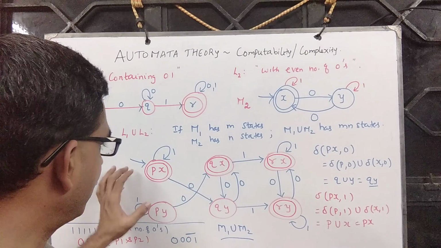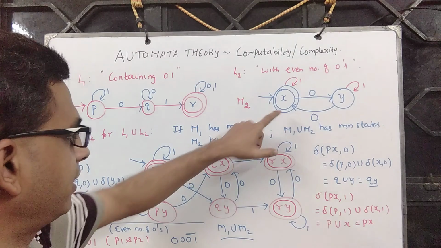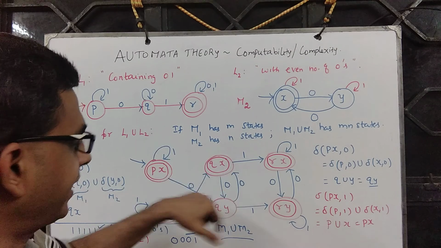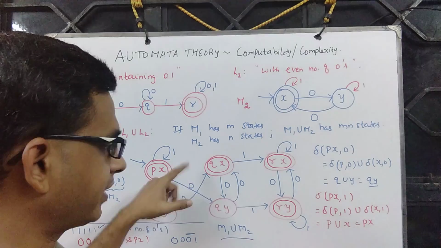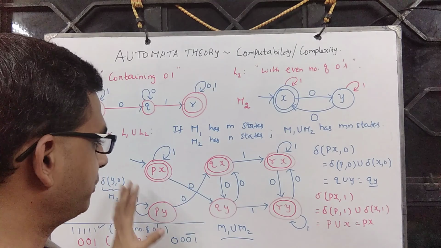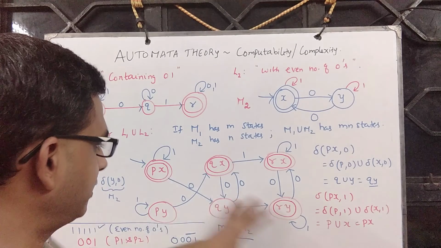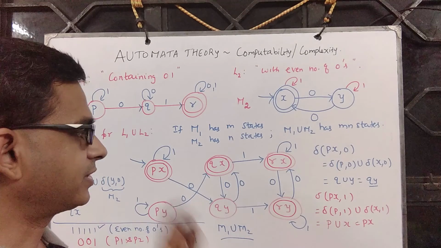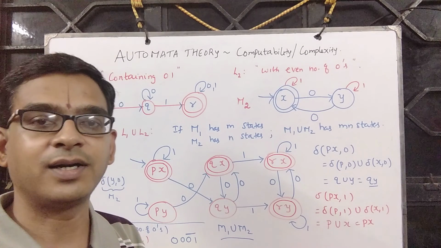Mark the start state, the one that has these two in it, and mark the states that have either r or x as final states. Now you see that when you are at this or this or this or this, you accept strings that satisfy property 1 or property 2.